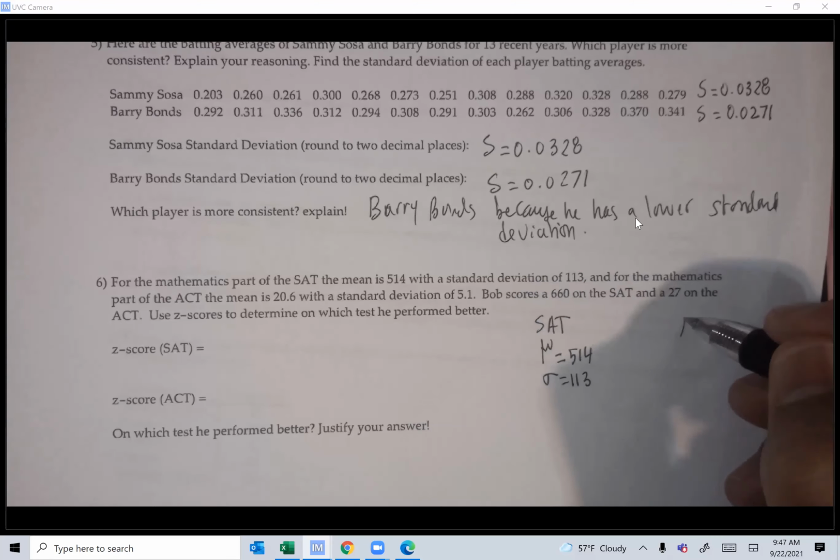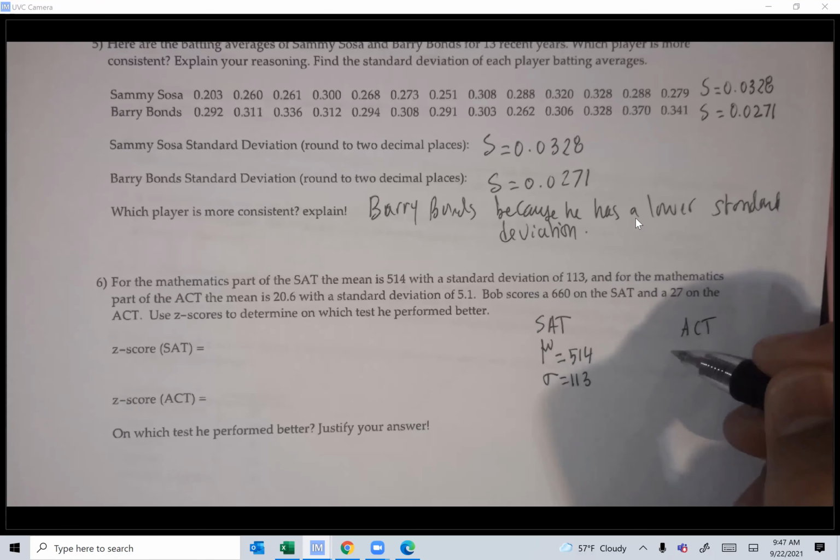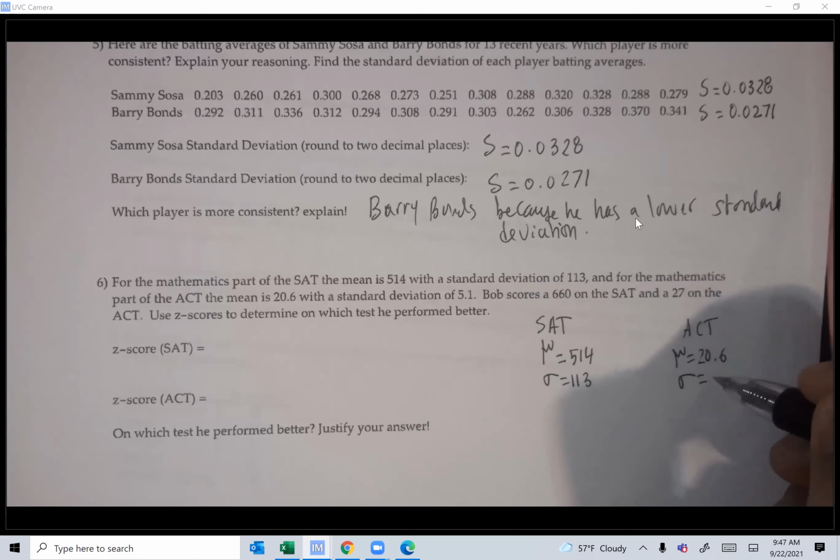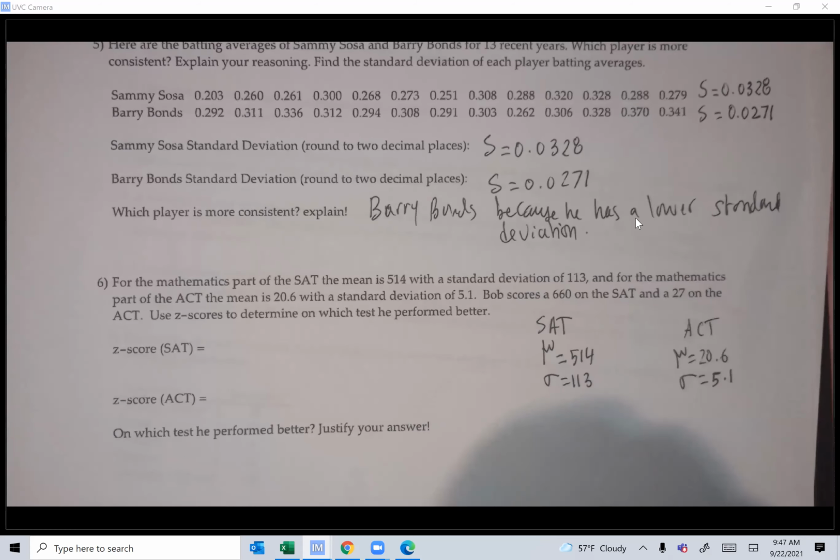For the ACT, the mean is 20.6 and the standard deviation is 5.1. Bob scored 660 on the SAT and 27 on the ACT. We want to see on which test he did relatively better. So you change him to z-scores.